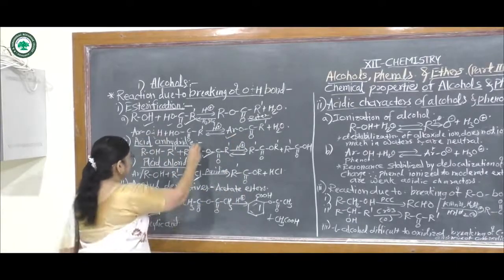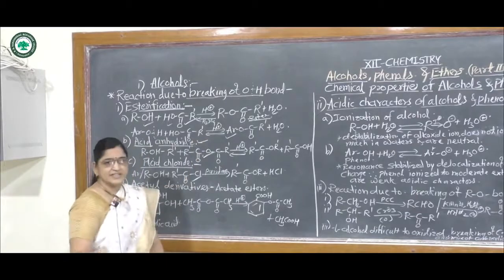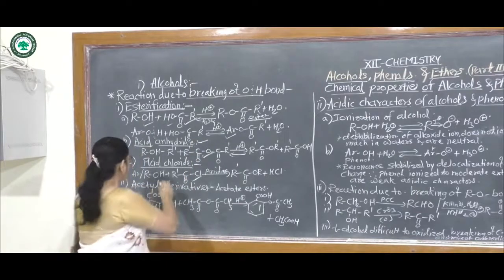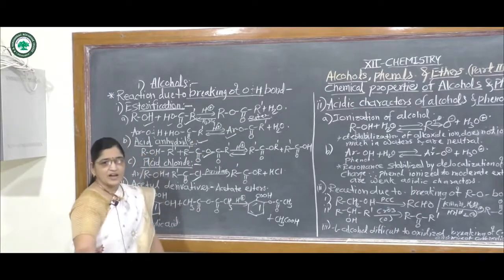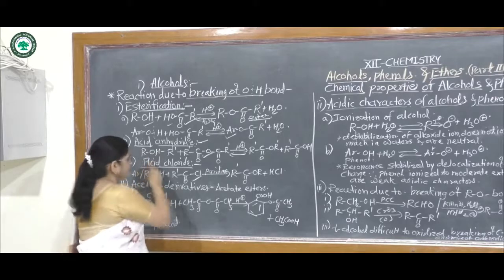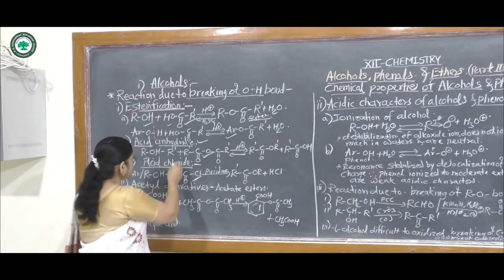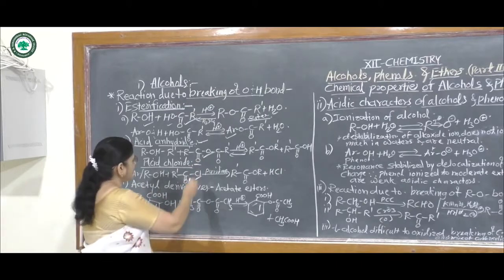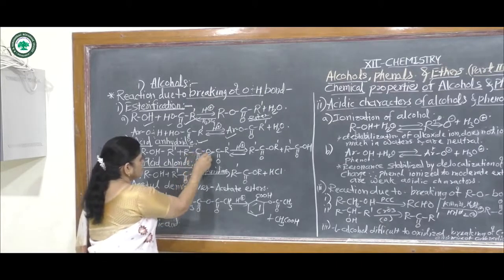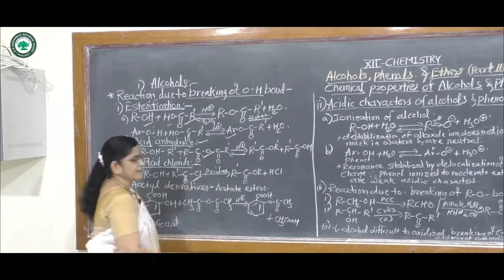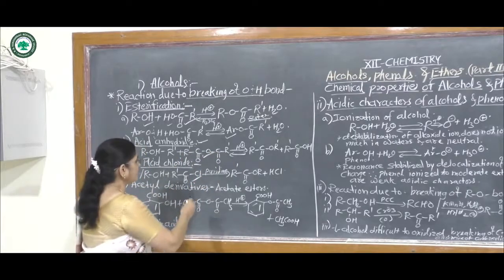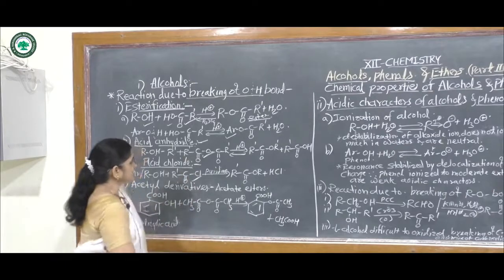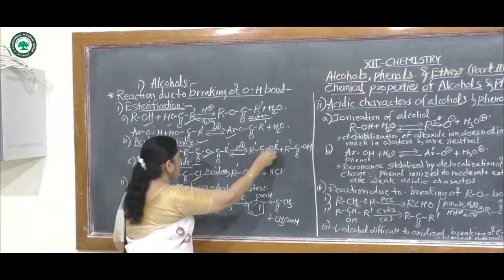Then the second reaction, reaction with acid anhydride. Again first with alcohol, ROH. If this reacts with an acid anhydride having the formula RCOOCOR, where this R may be the same or different, it gives the ester RCOOR'.